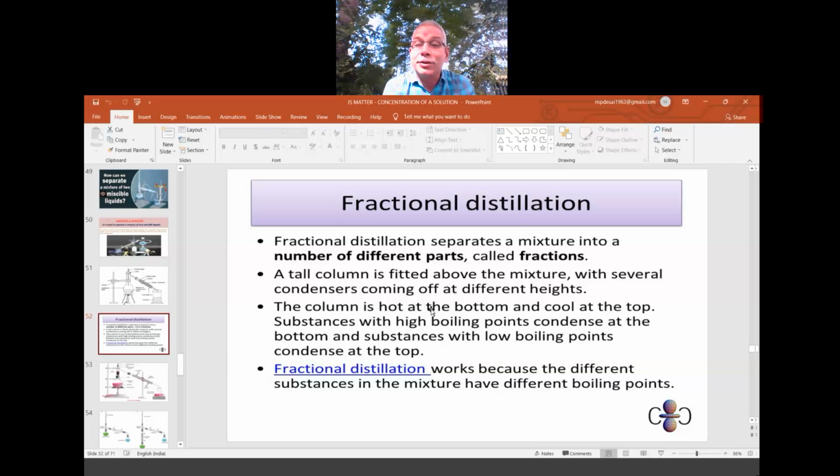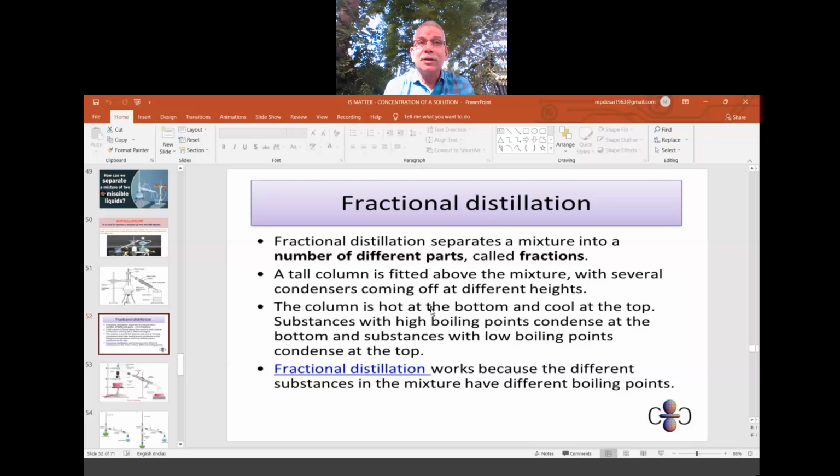Then what is the difference between the distillation we just learned and fractional distillation? The previous one is called simple distillation, and this one I already wrote at the top as the title, fractional distillation. Simple distillation is used for two liquids only, where the boiling point difference is big.